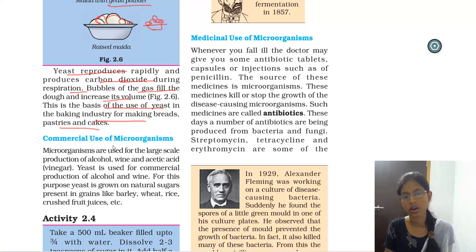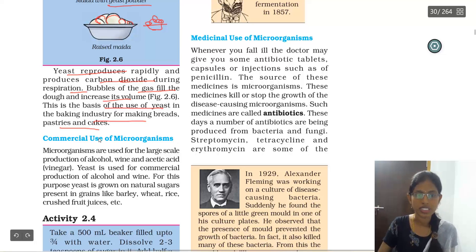So that is the main reason for using yeast in the baking industries. To make bread, pastries or cakes, they use yeast. This is the reason why, if we touch bread, cake or any pastry, we see the fluffiness in the product.